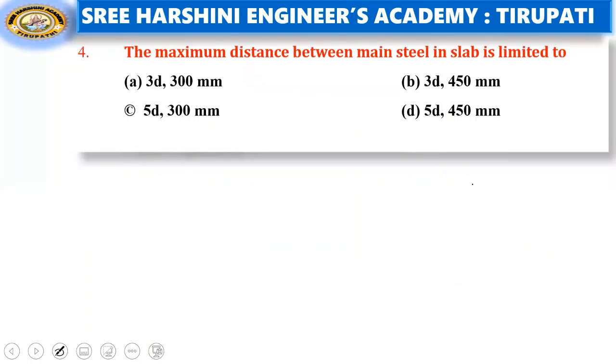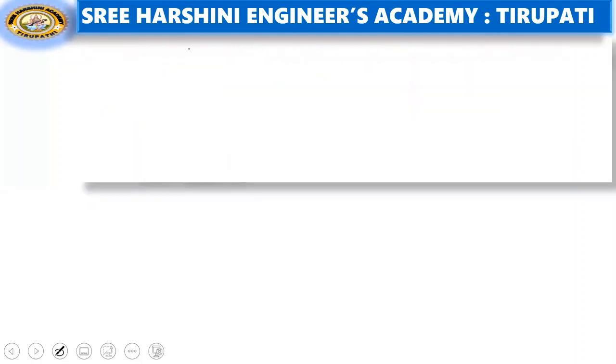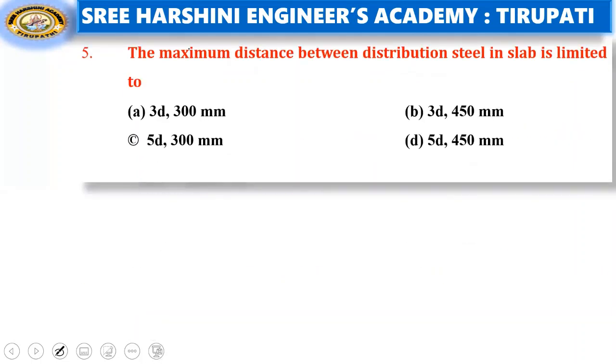Next, coming to the fourth question. Maximum distance between main steel in slab is limited to: 3D 300 mm, 3D 450 mm, 5D 300 mm, 5D 450 mm. See the answer, 3D 300 mm is the right answer. Coming to the next question. The maximum distance between distribution steel in slab is limited to. See the answer, 5D and 450 mm. Option D is the right answer.